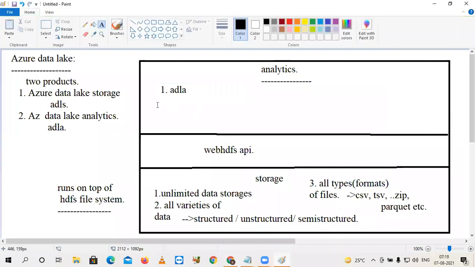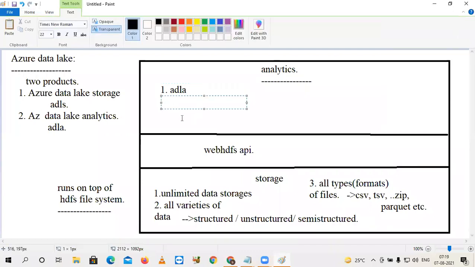To perform your analytics here, you use U-SQL. U-SQL means Unified SQL, which is a combination of SQL and C#.